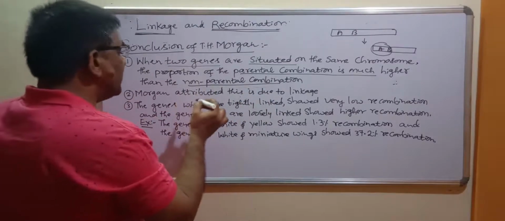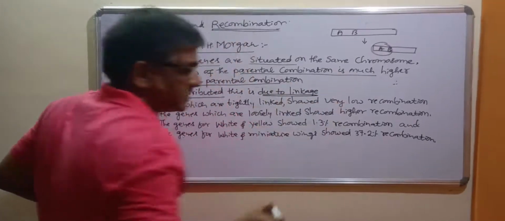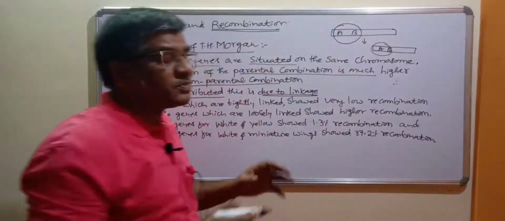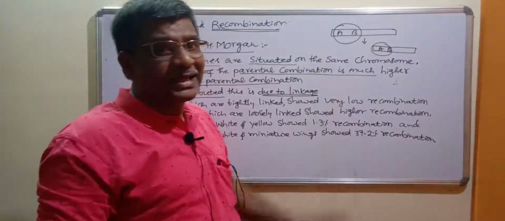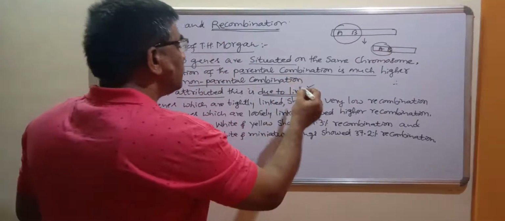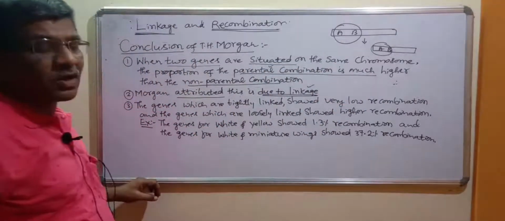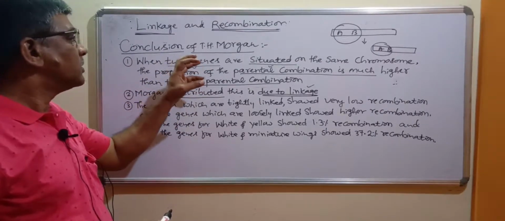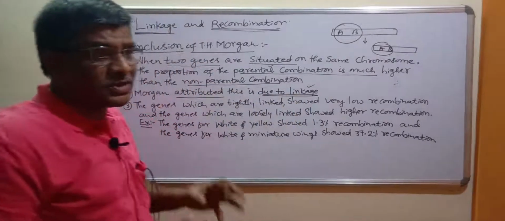He argued that this is mainly because of linkage. So here linkage takes place. There is a physical association between these two genes. Because of that, the genes could not get separated at the time of gamete formation, so they get inherited to the next generation as they are, and this is what he called linkage. Therefore, parental combination is much higher than the non-parental combination or recombination. This is one of the conclusions of T.H. Morgan.